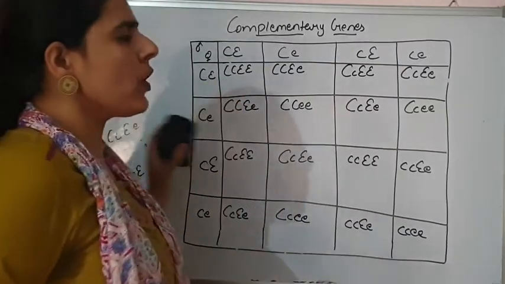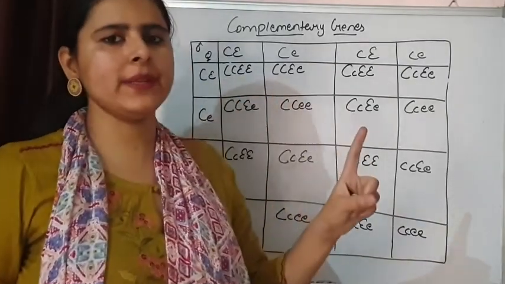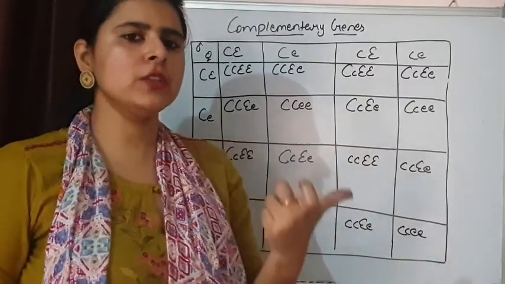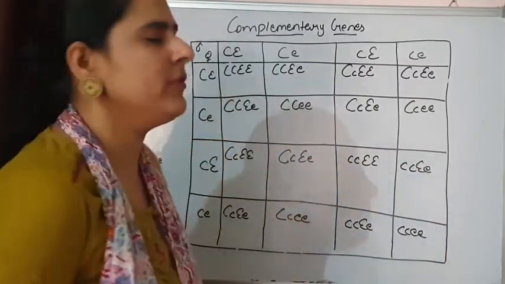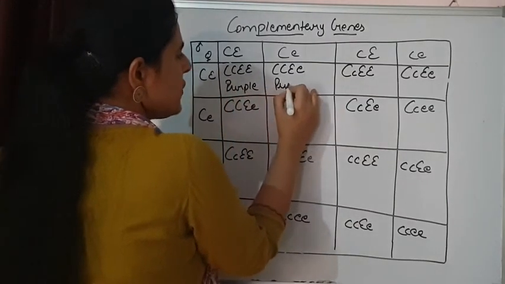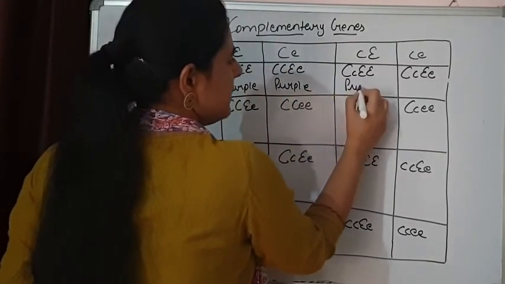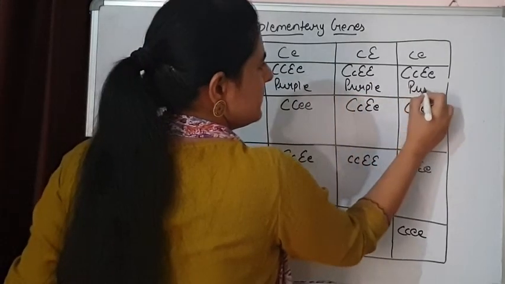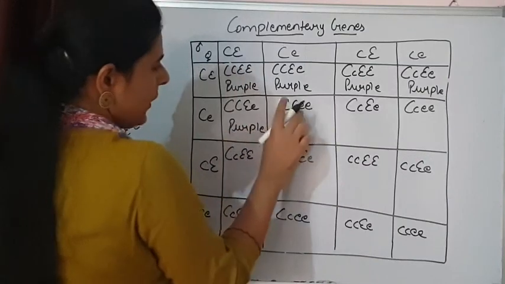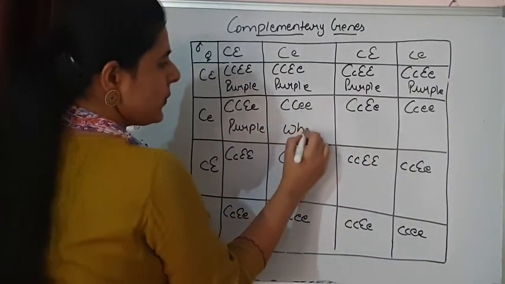Now, when two dominant alleles are present, meaning capital C and capital E, the phenotype will be purple, and if either of them is recessive, the phenotype will be white. So, purple, it is also purple. One is recessive, so white will be there.